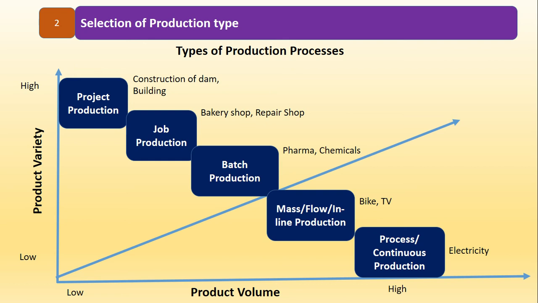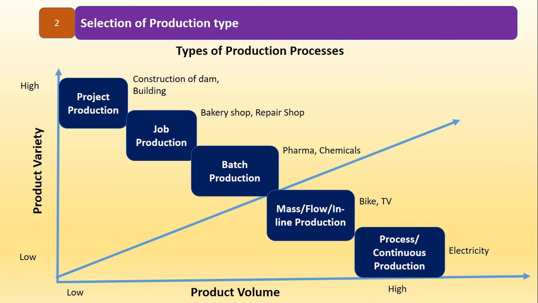This graph shows how the production type is selected on the basis of number of varieties and on the basis of quantity to be produced. If product quantity is mass, then mass type of production is going to be selected. If product is going to be manufactured on the basis of customers' specifications, then job type of production is going to be selected. So in this way, this graph shows in a very simple way how the production type needs to be selected on the basis of variety and quantity of the product, that is product volume going to be manufactured.